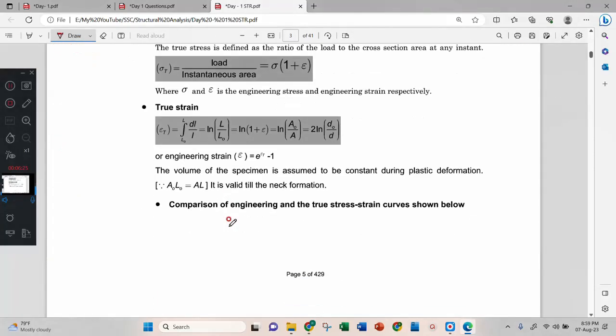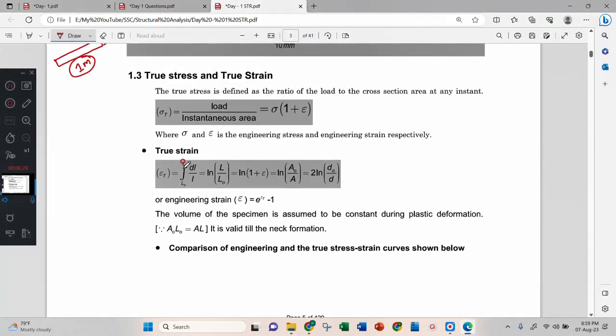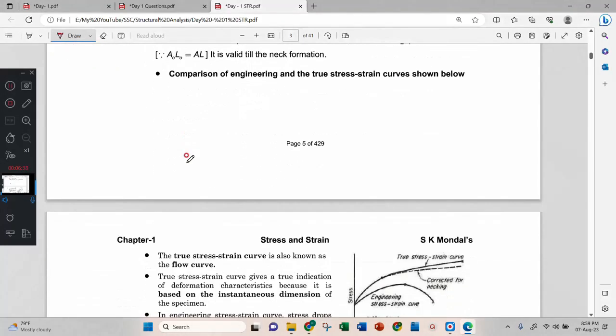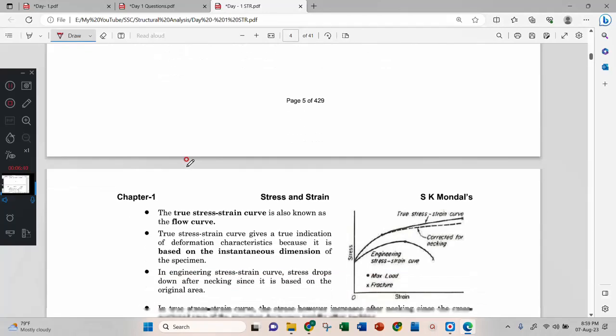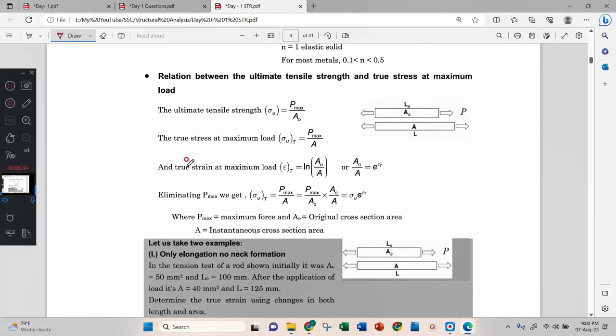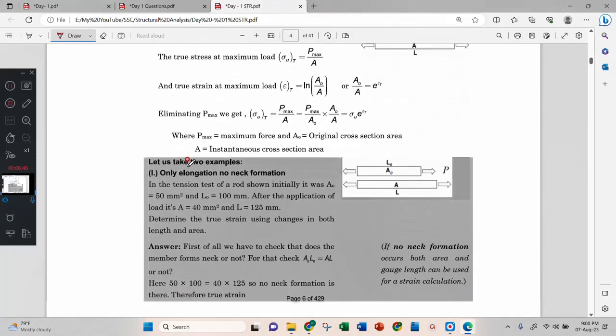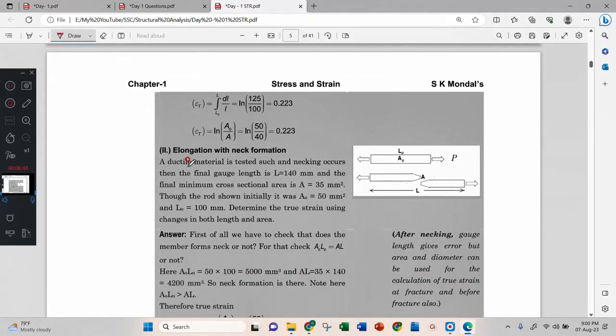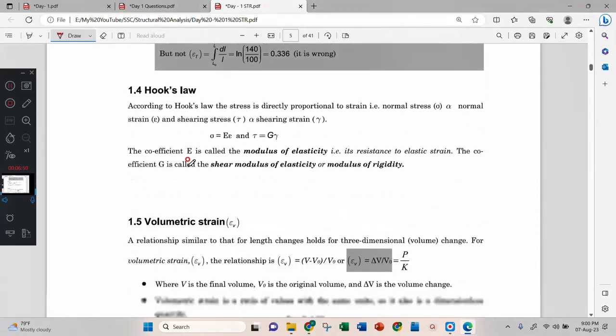Okay. True stress, true strain. For diploma level, this won't be there. I will just introduce true stress and true strain later when I explain the stress-strain curve. These equations are not required now. Later you can go through. Some problems will be there.